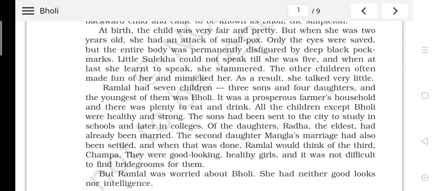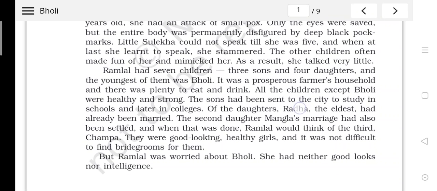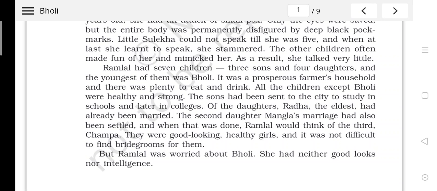Now, Bholi was ignored in the family. She was not taken care of. How, I'm going to explain to you in the story. Though at the time of birth she was very pretty, she got smallpox when she was just 2 years old, and that disease left its permanent marks on her body, some black marks which made her look, how would you say, what word will you use, not so beautiful now.